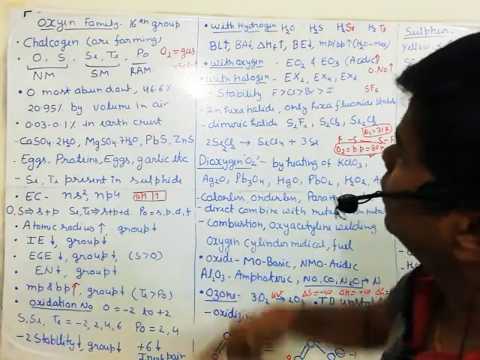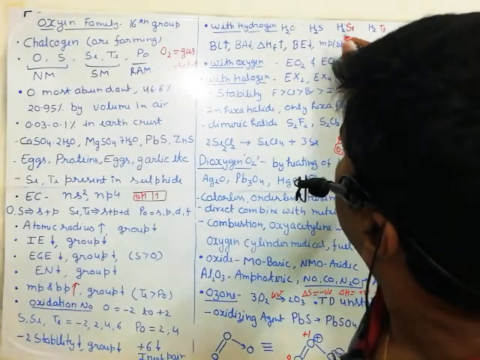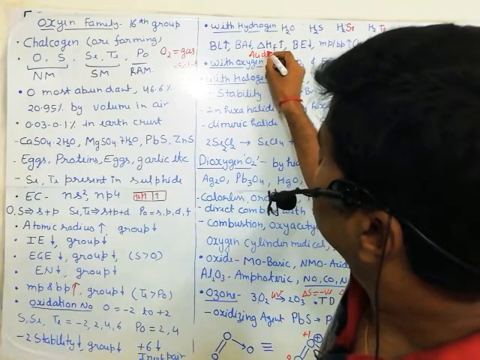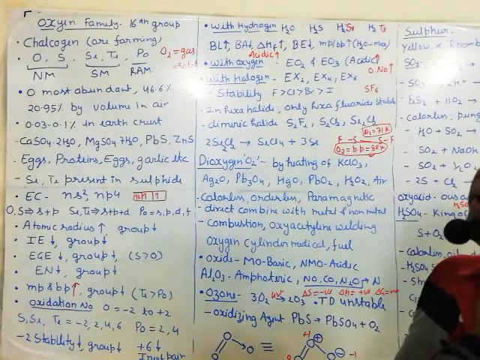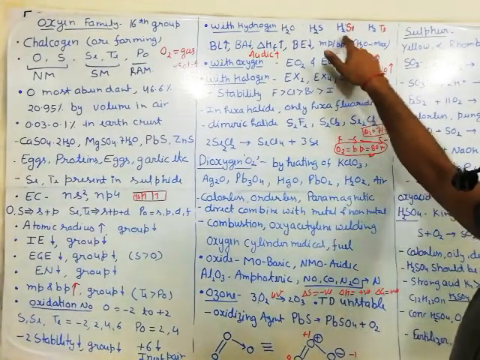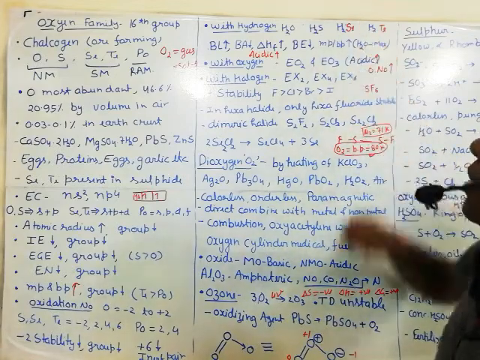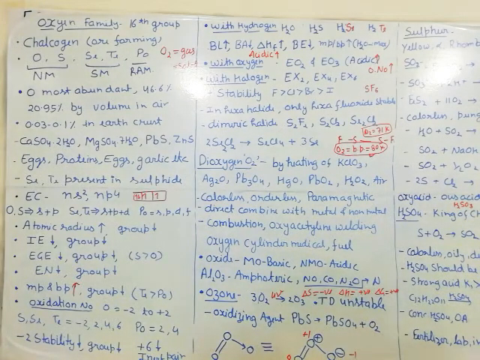In this, one thing more. When we are moving from H2O to H2Te, their acidic nature always increases. H2S is more acidic than H2O. H2Se is more acidic than H2S. H2Te is more acidic than H2Se. Like HI is more acidic than HBr, HBr is more acidic than HCl, HCl is more acidic than HF. A similar order we also have here.